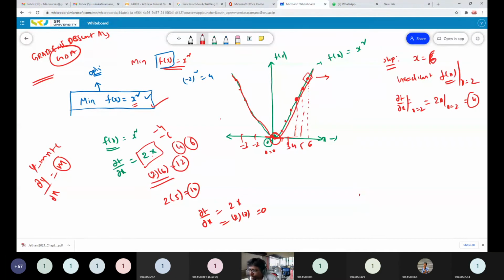Let us assume I choose x equal to 6. At x equal to 6, the gradient is 2x, which is equal to 12. So at this point, my slope is equal to 12.